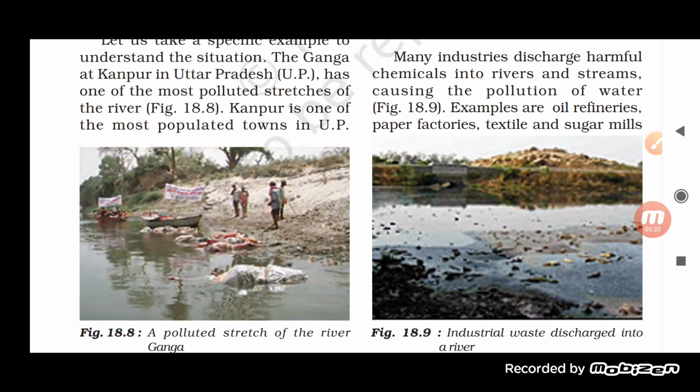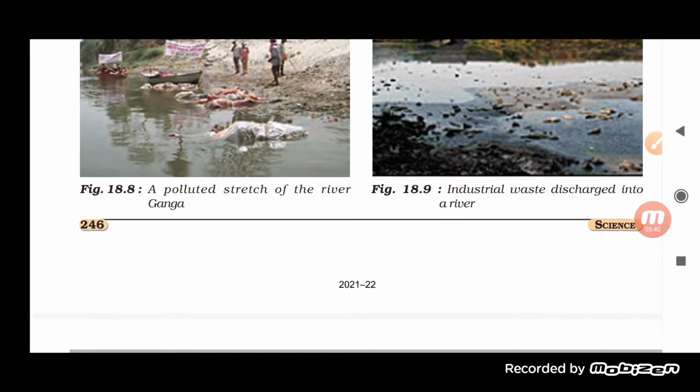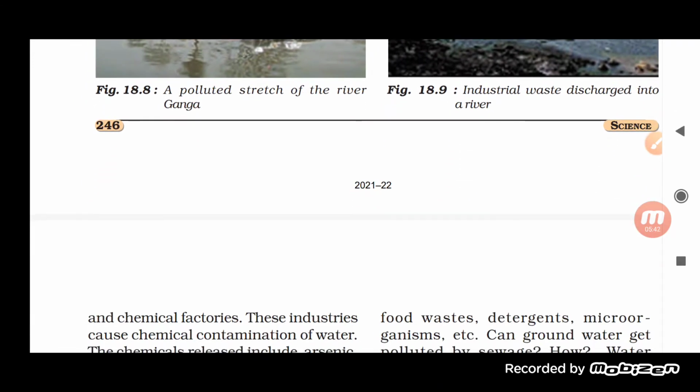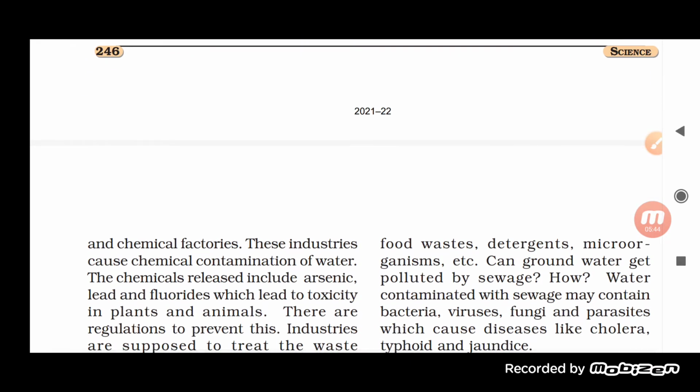What are the different examples that we can take here? See, oil refineries are there, paper factories are there, textile and sugar mills are there, and even chemical factories. So these industries release chemicals, and these industries cause contamination of the water. Yes, because the chemical which is released mixes with the water.